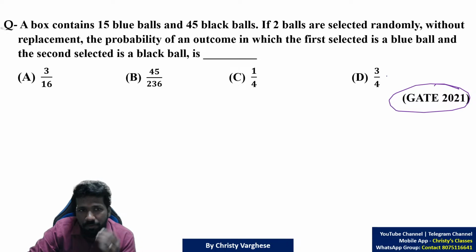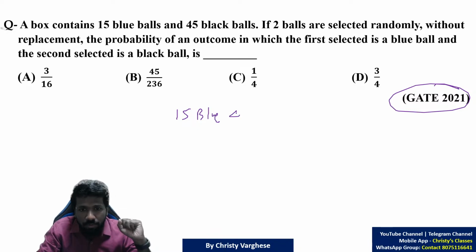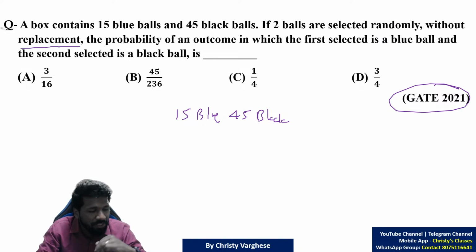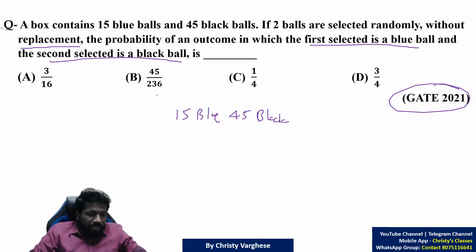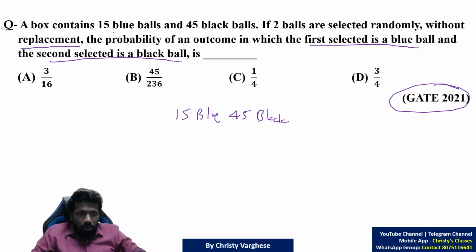A box contains 15 blue balls and 45 black balls. If 2 balls are selected randomly without replacement, with replacement or without replacement, both ways the question can be asked. Probability of an outcome in which the first selected is blue, second selected is black. So the order is mentioned. First one should be blue, second one should be black. First one being blue, the chance is 15 blue balls out of total 60 balls. So 15 out of 60.